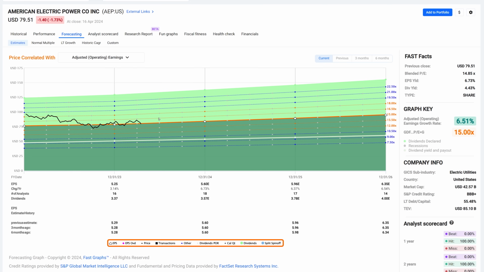So there's lots of estimate capability here where you can come up with some reasonable forecasts of what the future might actually look like on any company you're examining in FAST Graphs.